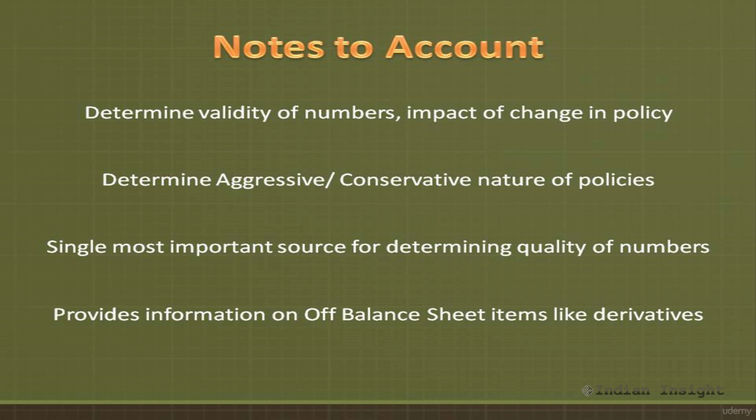So for example, if the company is facing a lawsuit, then this information you will find in the notes to account. Or if the company has given a guarantee on behalf of one of its subsidiaries, then this information can also be found only in the notes to account. As you can understand, this information is important to take into account before you make any investment decision.